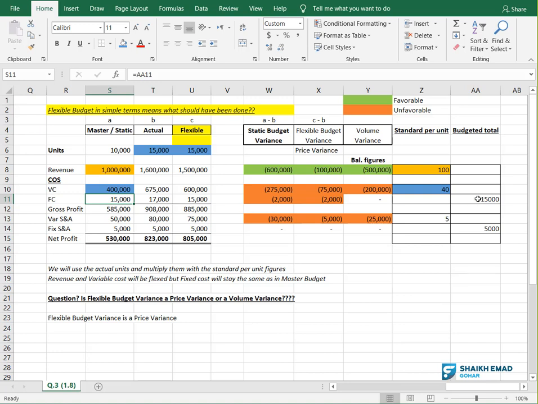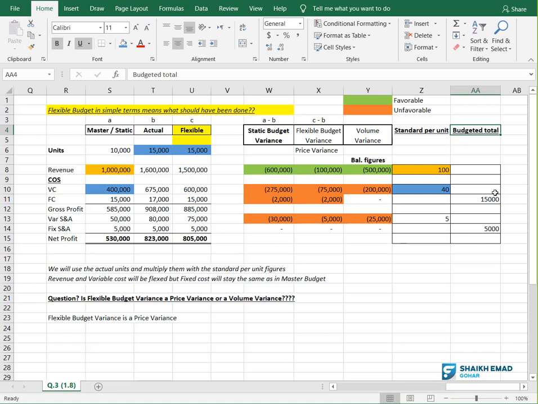So, my friends, see here I wrote standard per unit and then I wrote budgeted total. There is a point to note here. There are two terminologies. One is called standard, the other is called budget. What is the difference between standard and budget? You need to remember this. Standard is the word we use when we are talking on a per unit basis. So we say standard per kilogram, per liter. This is called standard. If you remember process costing in the cost management area, we also used this word standard.